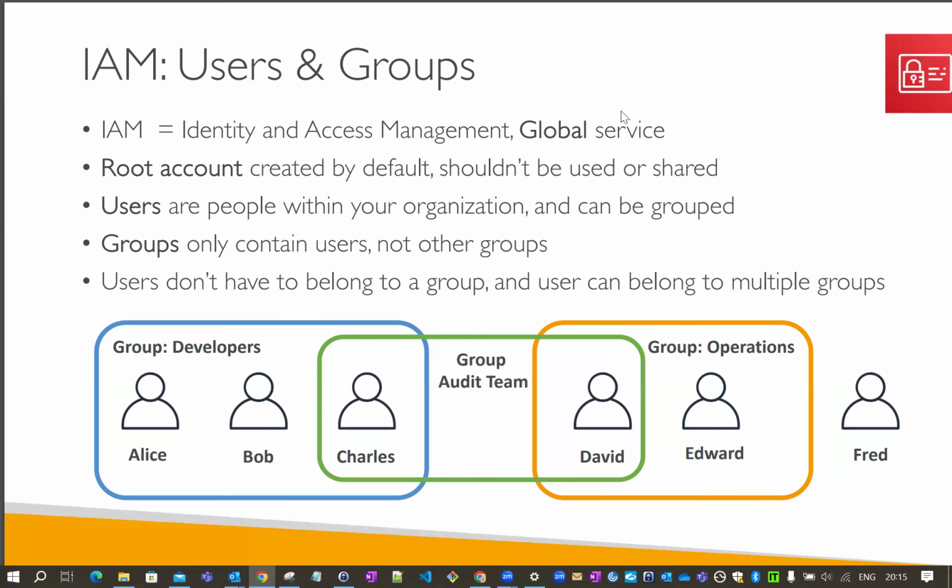To give permissions to the resources so that they can do their assigned tasks in AWS, we will need the IAM service. If you have signed up for an AWS account, then there is an IAM user already created, which is your root account by default, which shouldn't be used or shared. So there is a root account which is already created when you sign up for AWS.